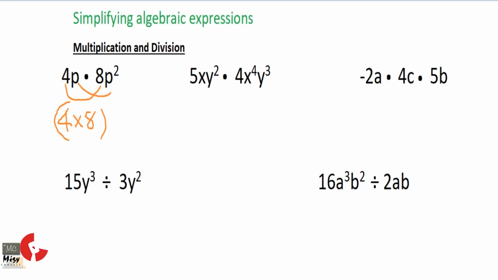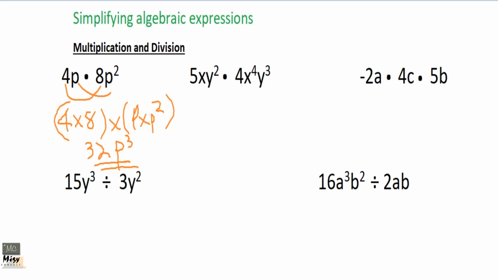So 4 times 8, by another p times p squared. So you are going to get 4 times 8, 32. Then p times p squared will be what? p cubed. This is what we did in our indices, so you can do this. Okay, so that is for the first one.